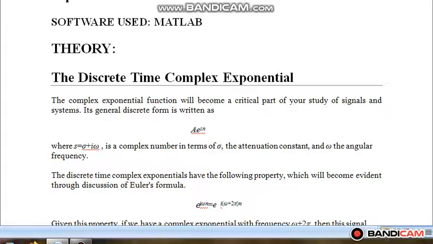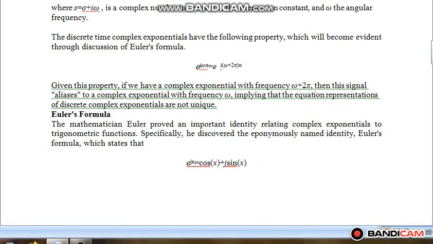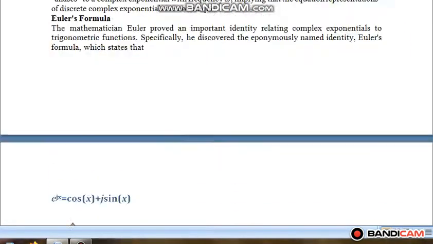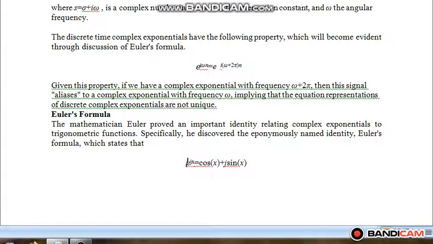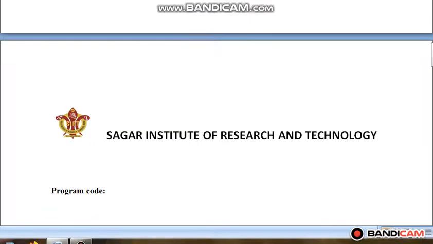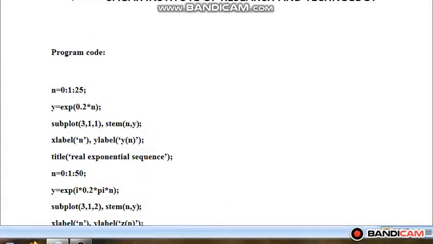Now coming to Euler's formula, which we already know, when we have a complex exponential, it can be expressed in the form of cos and sine, which is written as cos x plus j sin x. Now I'll discuss the program code which we run on MATLAB software.